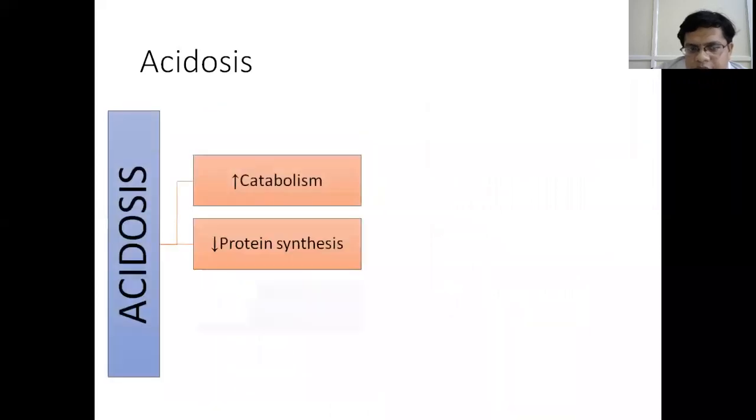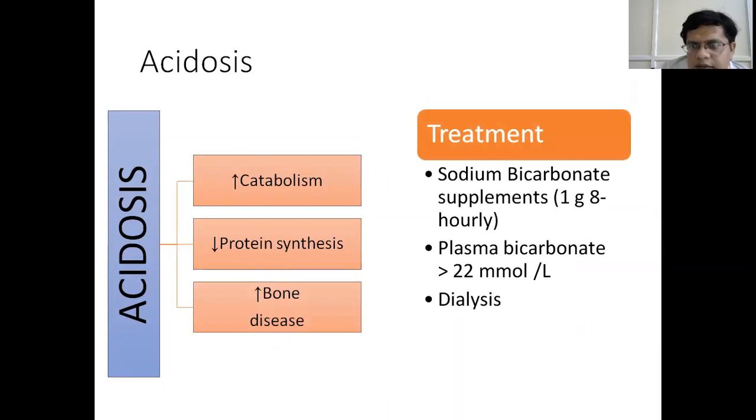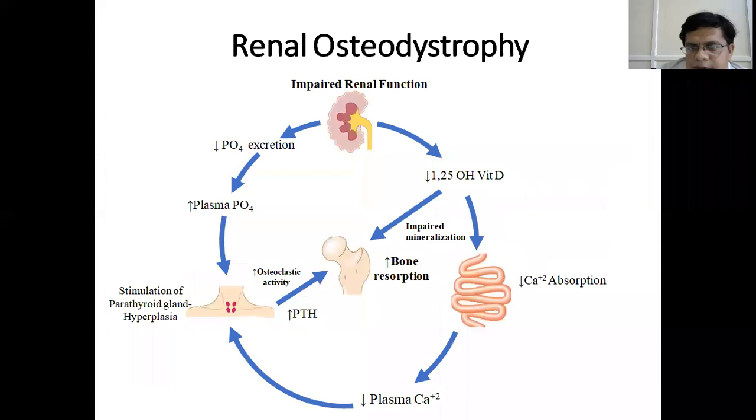So how do you treat acidosis? Acidosis is treated by supplementation of sodium bicarbonate. So we have to give sodium bicarbonate, about 1 gram 8th hourly. The target is to maintain plasma bicarbonate more than 22 millimoles per liter. When there is severe metabolic acidosis, when the pH is less than 7.1, the patient has to undergo dialysis in order to replenish the bicarbonate levels.